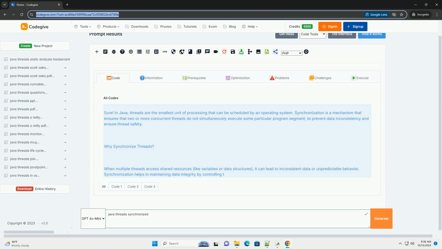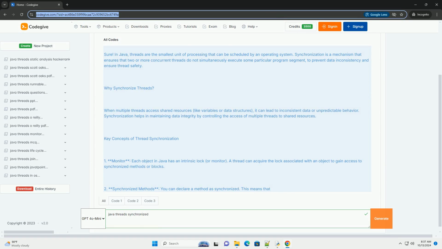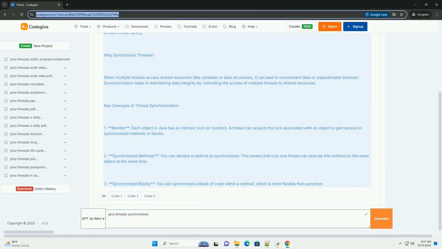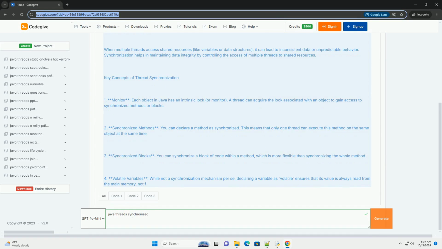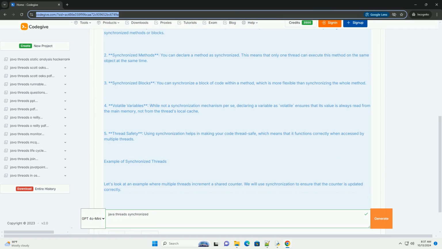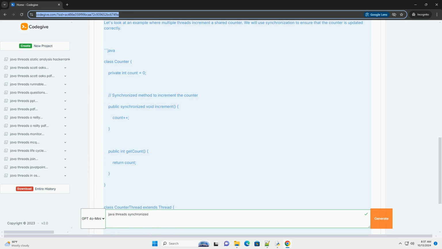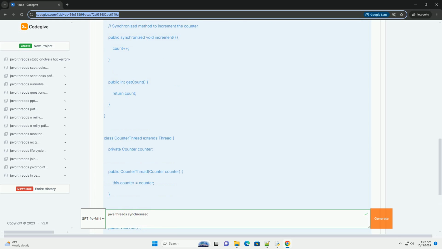Sure. In Java, threads are the smallest unit of processing that can be scheduled by an operating system. Synchronization is a mechanism that ensures that two or more concurrent threads do not simultaneously execute some particular program segment, to prevent data inconsistency and ensure thread safety.